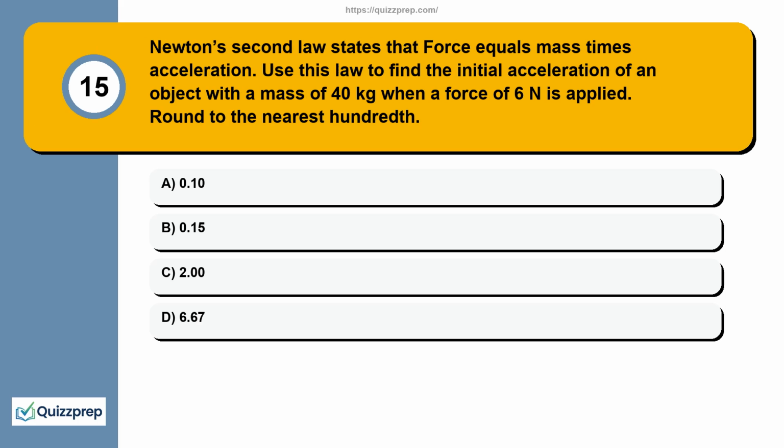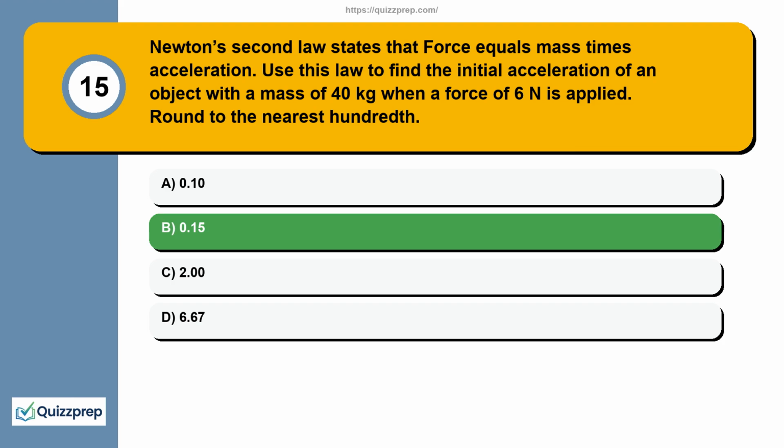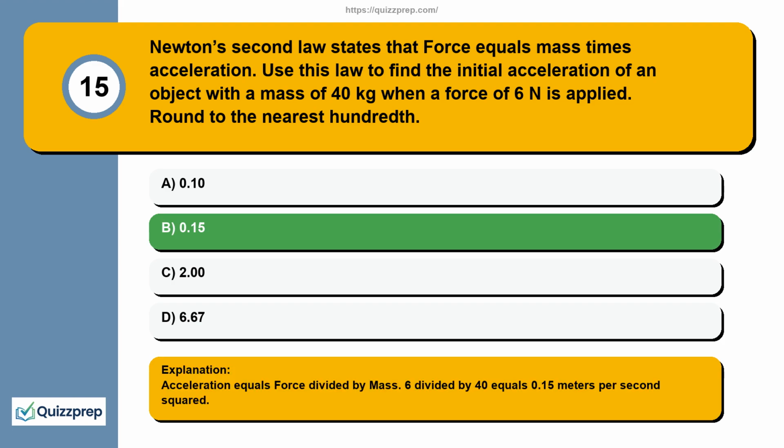Question 15. Newton's second law states that force equals mass times acceleration. Use this law to find the initial acceleration of an object with a mass of 40 kilograms when a force of 6 N is applied. Round to the nearest hundredth. 0.10, 0.15, 2.00, 6.67. Acceleration equals force divided by mass: 6 divided by 40 equals 0.15 meters per second squared.